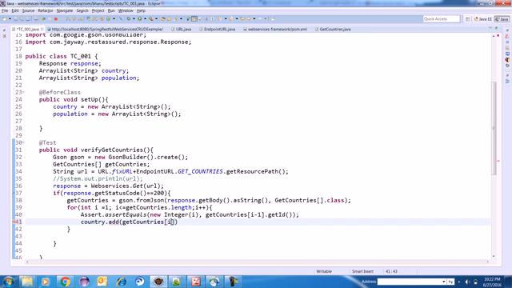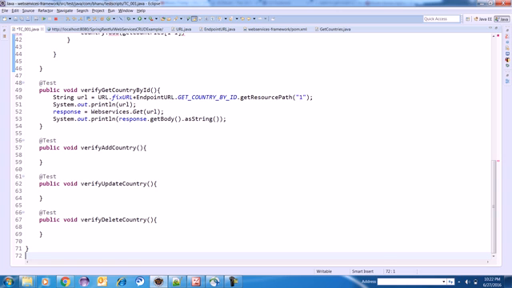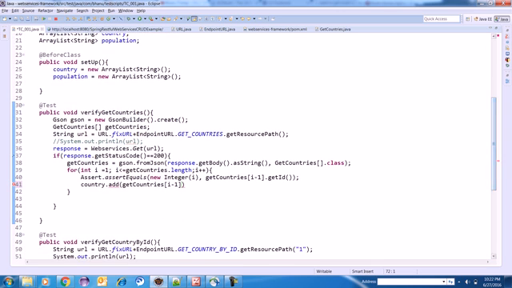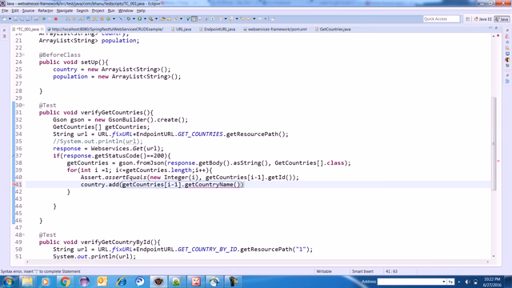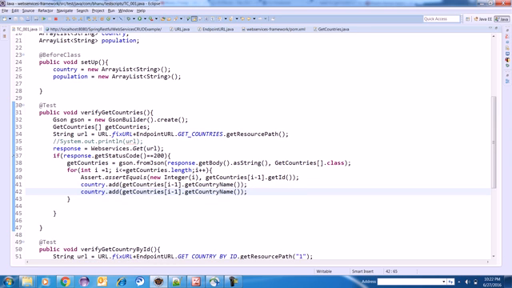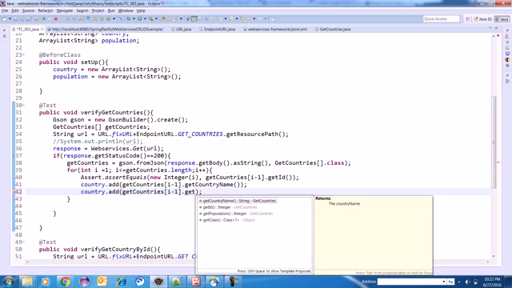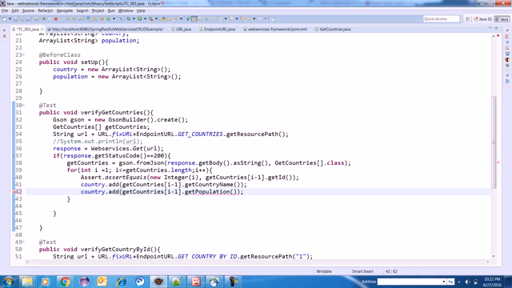Here again I can do minus 1. Why minus 1? Because the index starts from 0 and I am starting from 1, just to make sure that I am verifying the country ID. So dot get country name, I'm adding here. Similarly I will add the population also. I will add get country, get population, here.